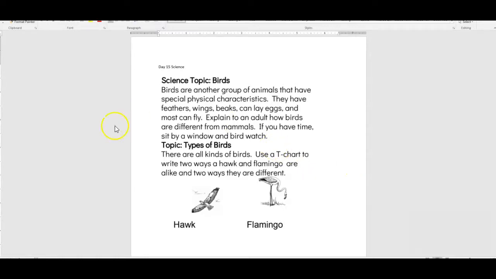So if we jump back up to this first paragraph, we heard that birds have feathers, wings, beaks, can lay eggs, and most can fly. Those are really going to be the things that set birds apart from mammals, especially the feathers, wings, beaks, and laying eggs. Those are some of the characteristics that really define birds, because mammals don't have feathers, wings, or beaks either. So let's go to PebbleGo Science. We'll take a look at those birds, the hawk and the flamingo, and see how those things apply to birds.